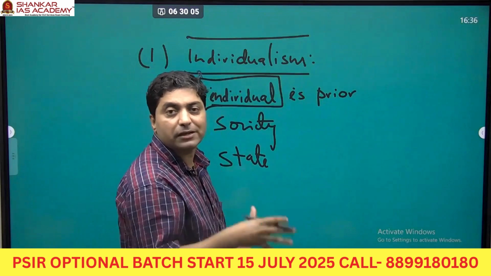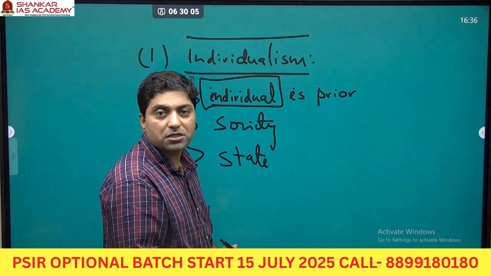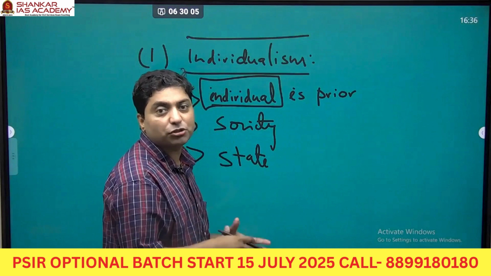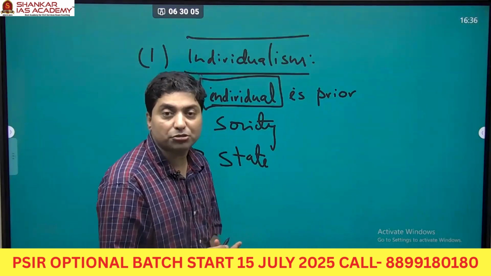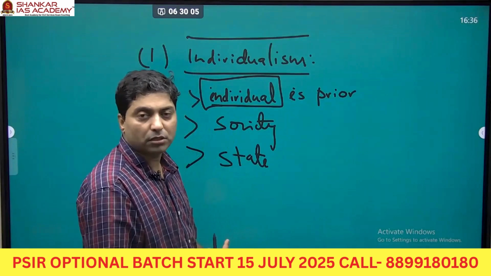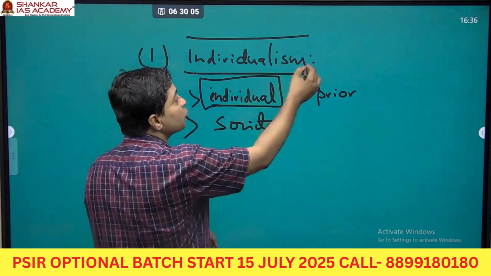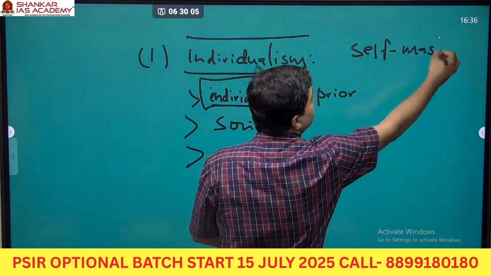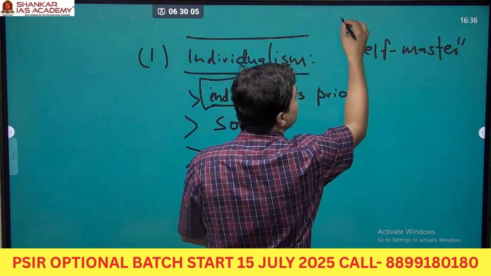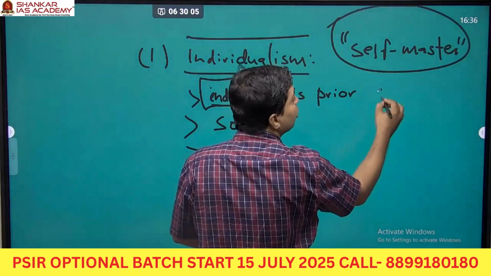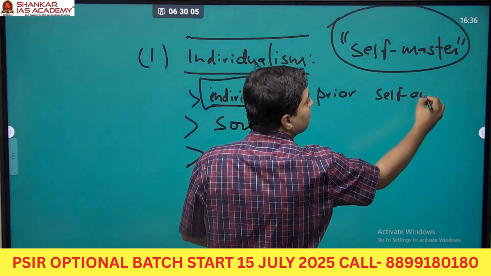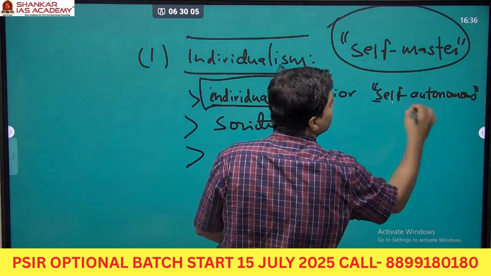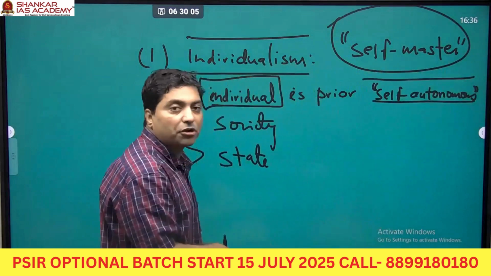The state should not impose restrictions which are not reasonable. The society should not impose restrictions which are not reasonable. And therefore, the individual is supreme. Each individual is a self-master, self-autonomous. They are not under the authority of anyone,